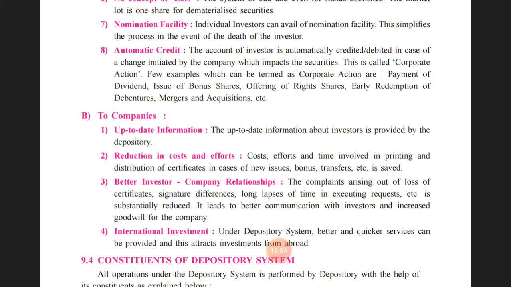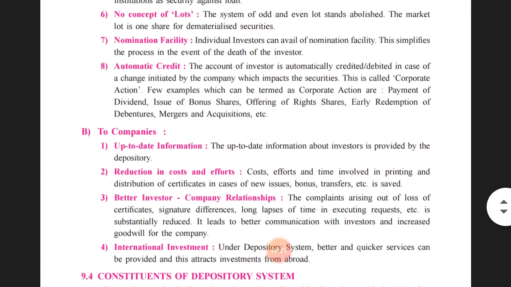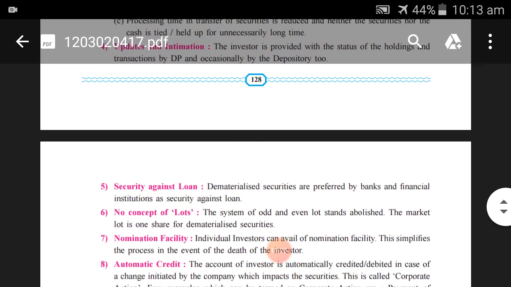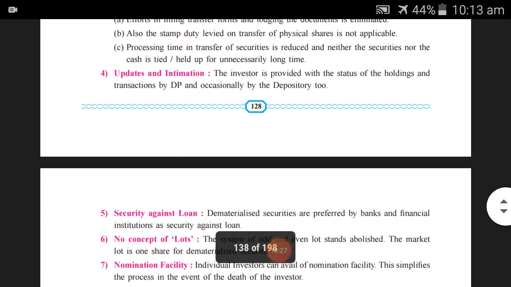Early redemption of debentures, so when a debenture has been redeemed, his account will be debited and credited accordingly. If a merger and acquisition has taken place, then his holding with respect to the respective company will be debited and credited accordingly. So these were the benefits that people can have related to shares held in the electronic form.